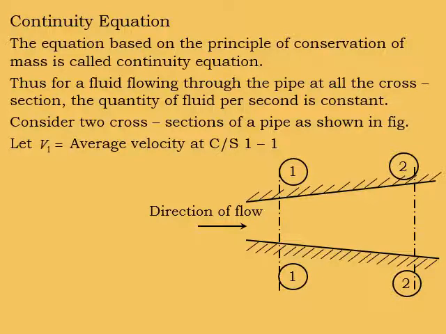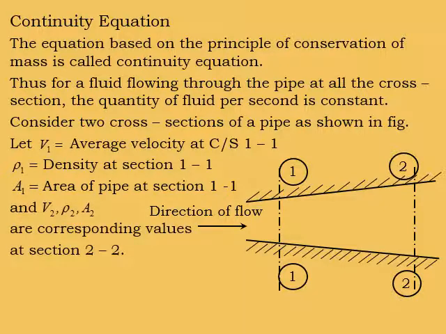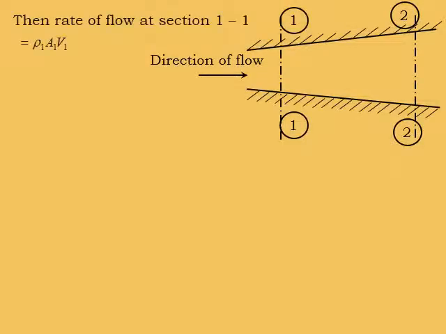Let V1 be the average velocity at cross section 1, rho 1 the density at section 1, A1 the area of the pipe at section 1, and V2, rho 2, A2 the corresponding values at section 2-2. Then the rate of flow at section 1-1 is given by density into area into velocity, rho 1 A1 V1.